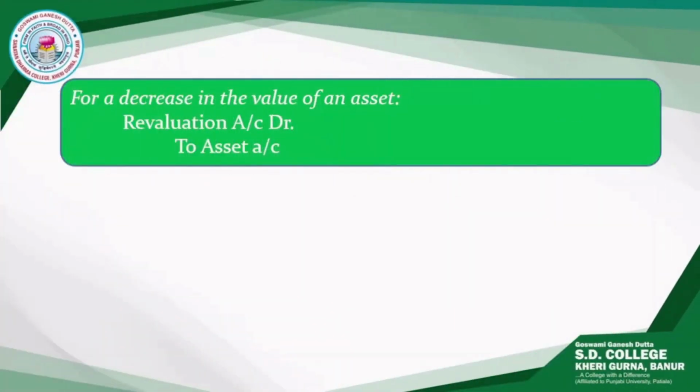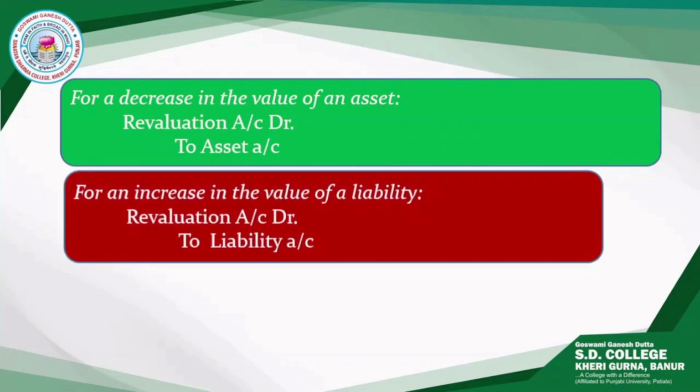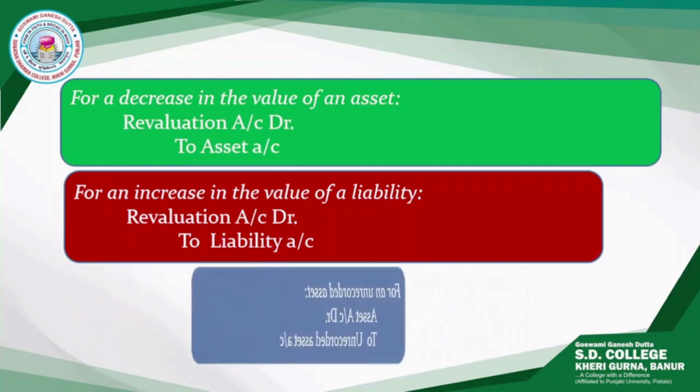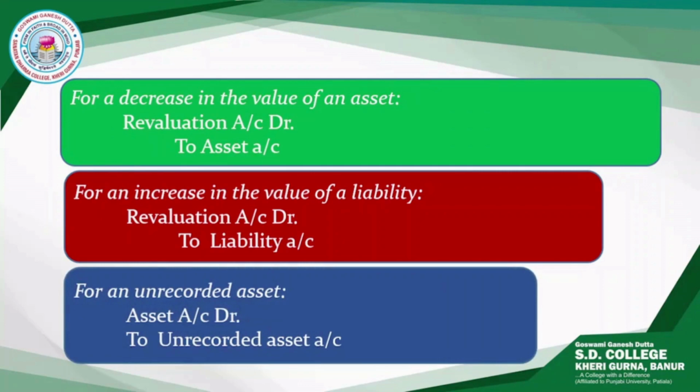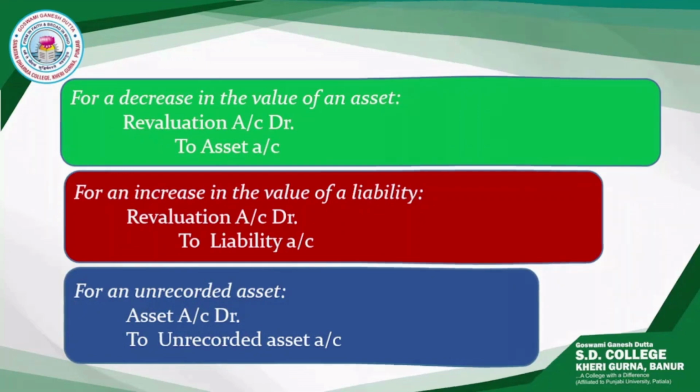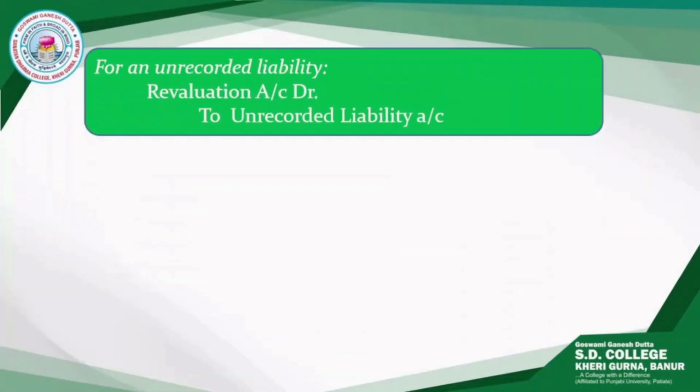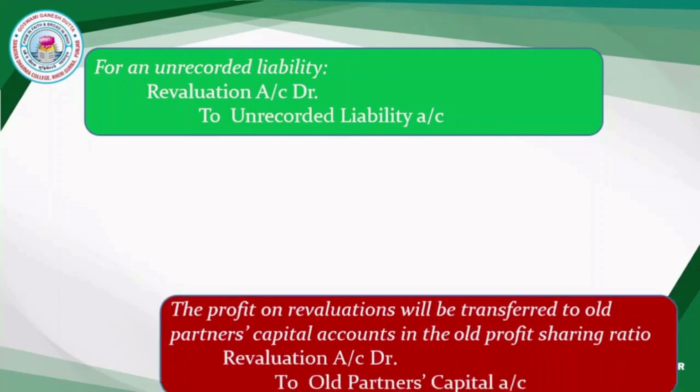And the next and third entry is for a decrease in value of asset, revaluation account will be debited and that particular asset account will be credited. For an increase in value of a liability, revaluation account will be debited and that particular liability account will be credited. For an unrecorded asset, asset account will be debited and that unrecorded asset account will be credited. Next entry is for an unrecorded liability, revaluation account will be debited and that particular unrecorded liability account will be credited.